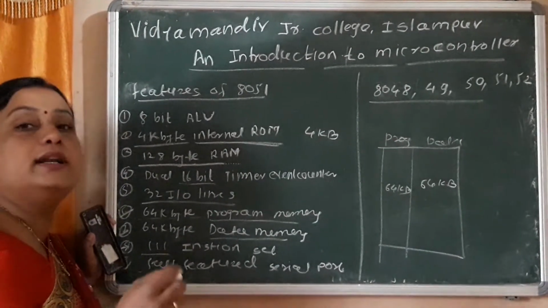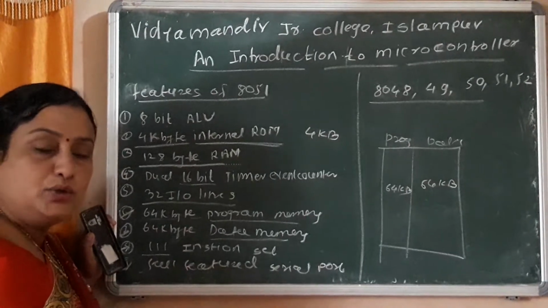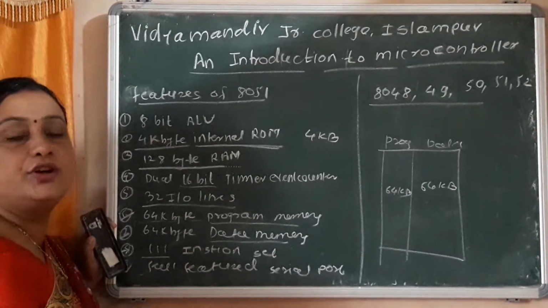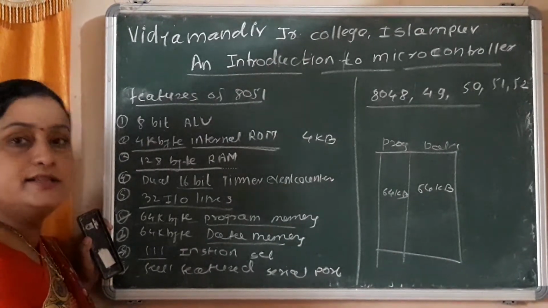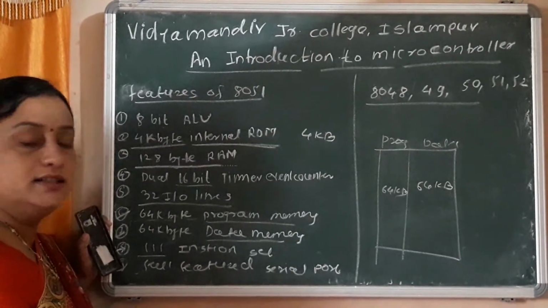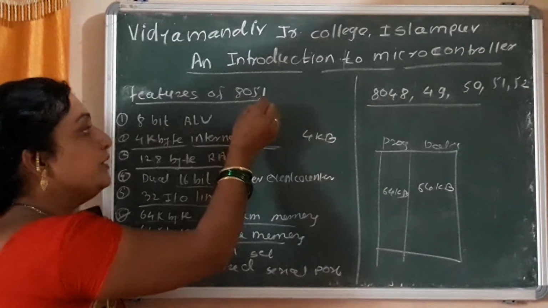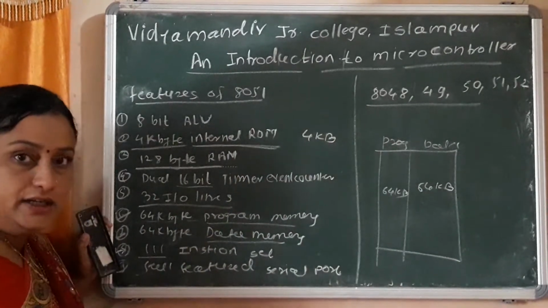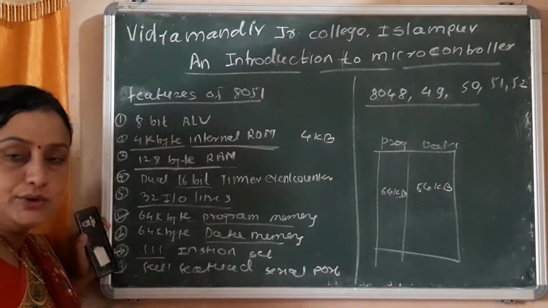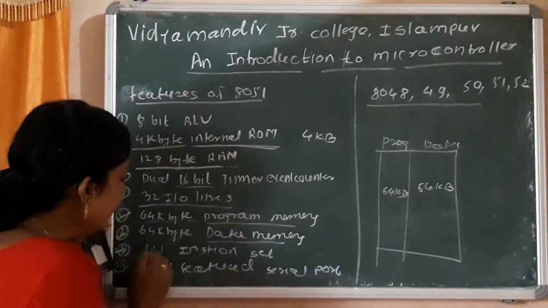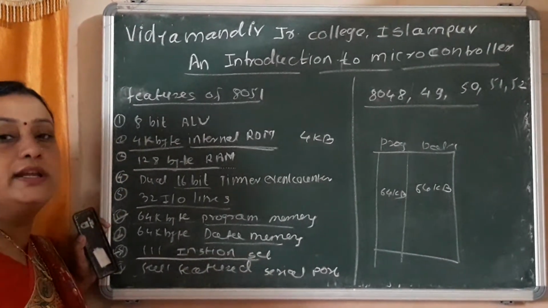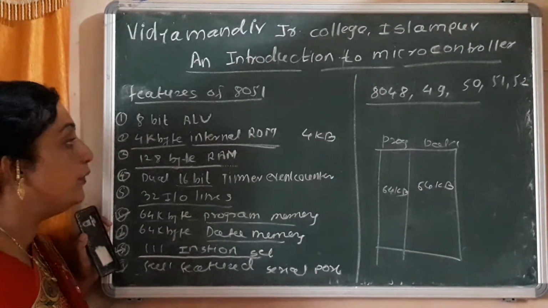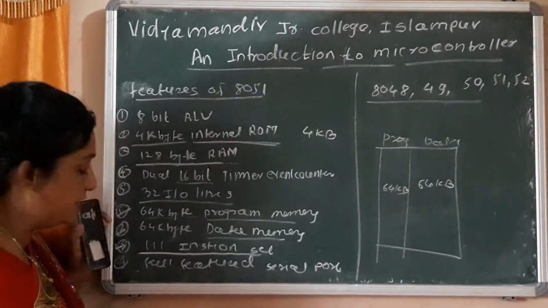An instruction is nothing but a command given to perform different operations on the microprocessor. To perform different operations on the 8051 microcontroller there are 111 instructions, from which we can perform different ALU operations.